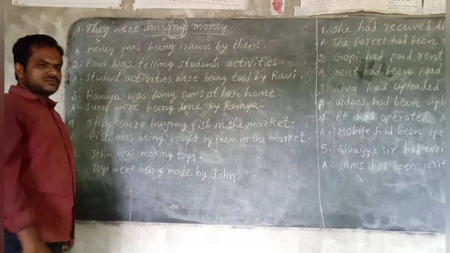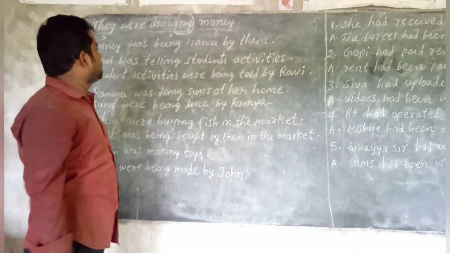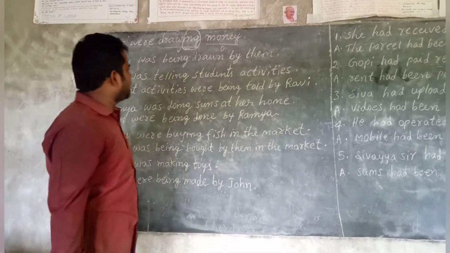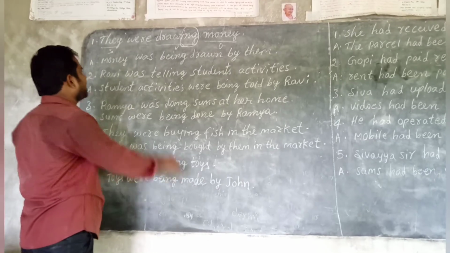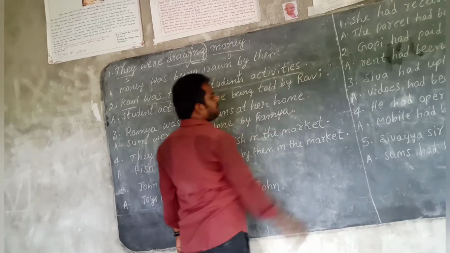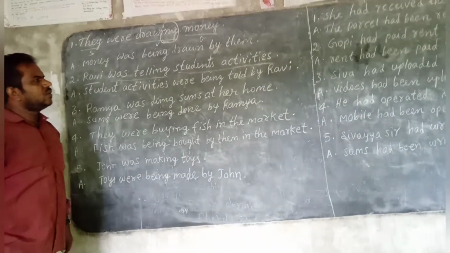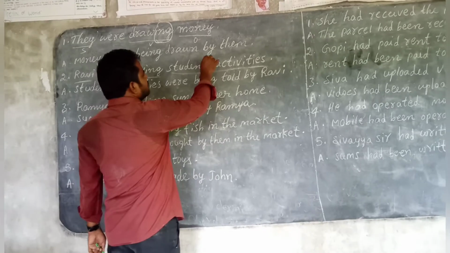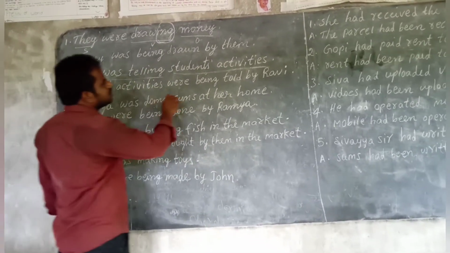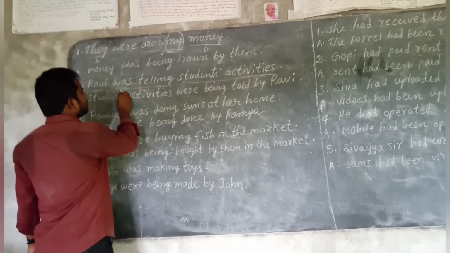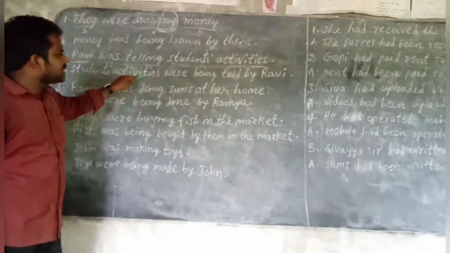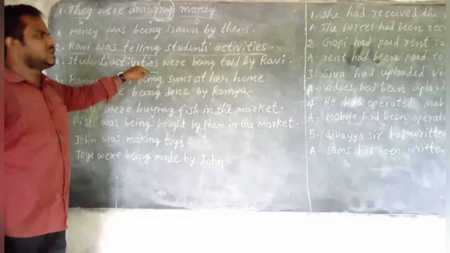So like that, children. Second example. Ravi was telling students activity. Ravi was telling students activity. Ravi subject, was telling verb, students activities object. So students activities, object should be changed as subject, children. First rule over.